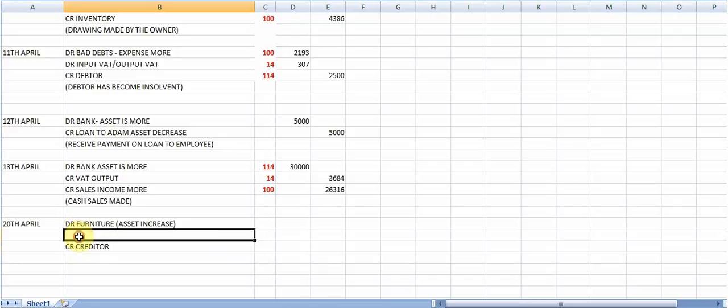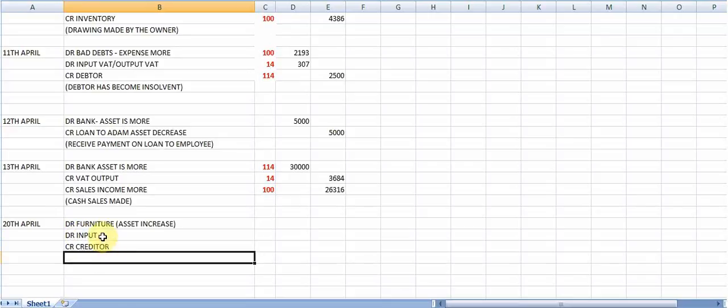So it's a creditor that I recognize. And then I'm also going to have a debit entry, sorry. This will be an input VAT that I am recognizing because if I have bought something, it must be an input VAT. If I recognize a creditor, it has to be an input VAT.